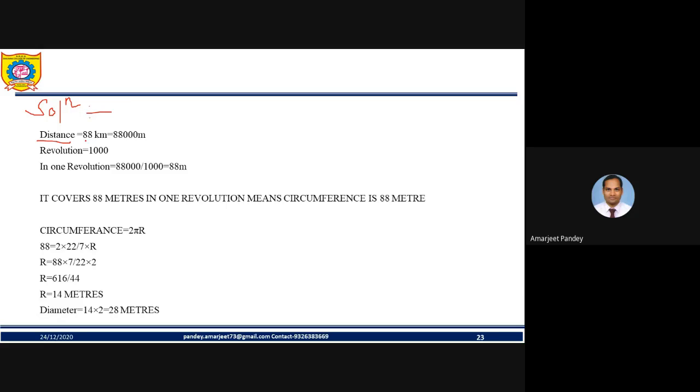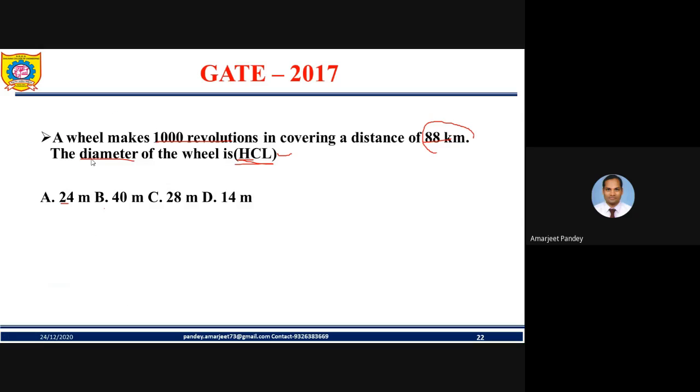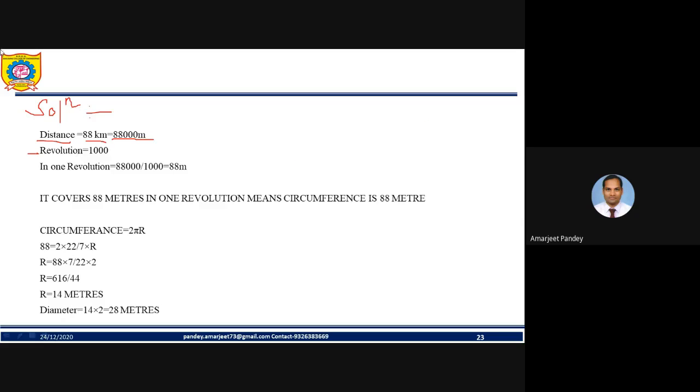The distance given is 88 kilometer. Change it first into meter. And the revolutions given are 1000.